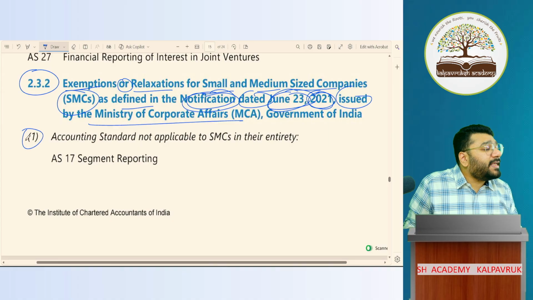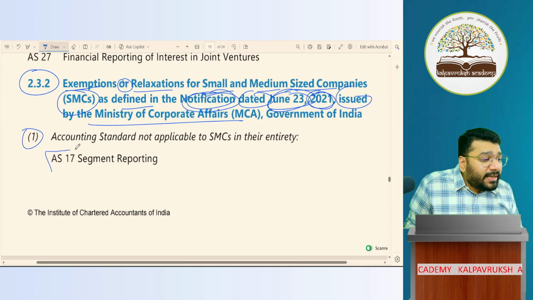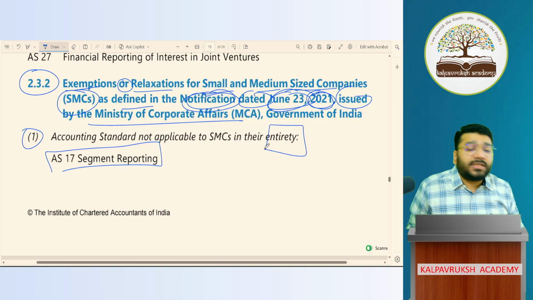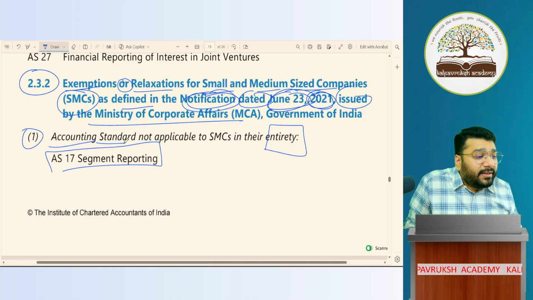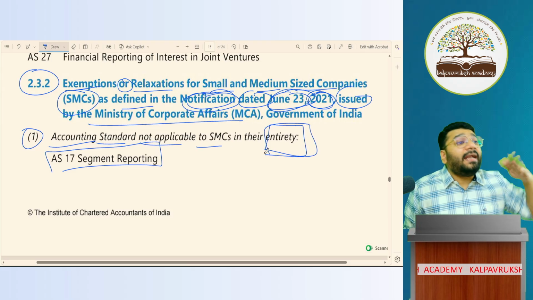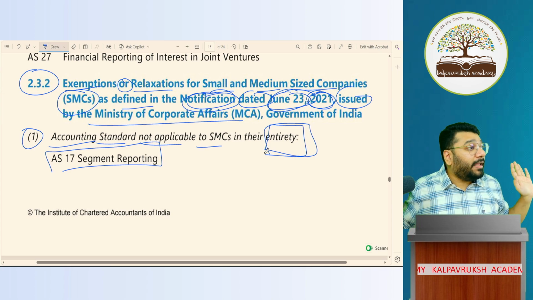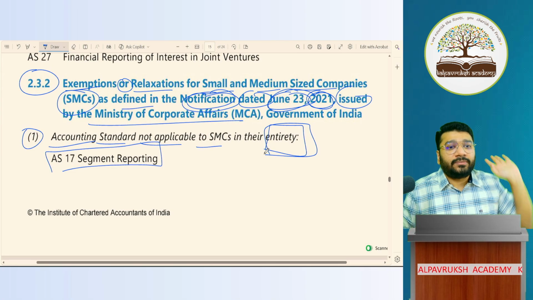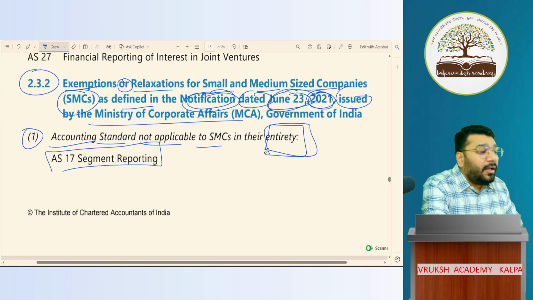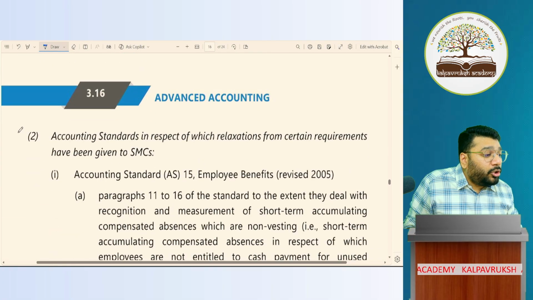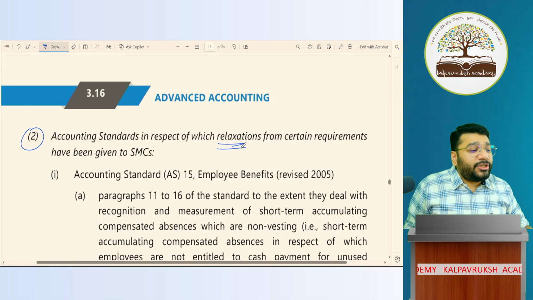In that, the first point says that accounting standard 17, which talks about segment reporting, is not applicable on the entirety basis. So accounting standard 17 is not applicable to SMCs in its entirety. Entirety means what? Full AS you will not apply. Full AS will not apply. That AS you need not even touch. Okay, not okay?